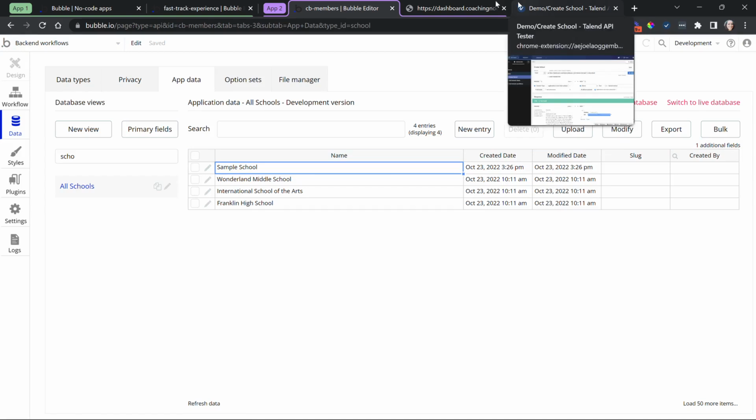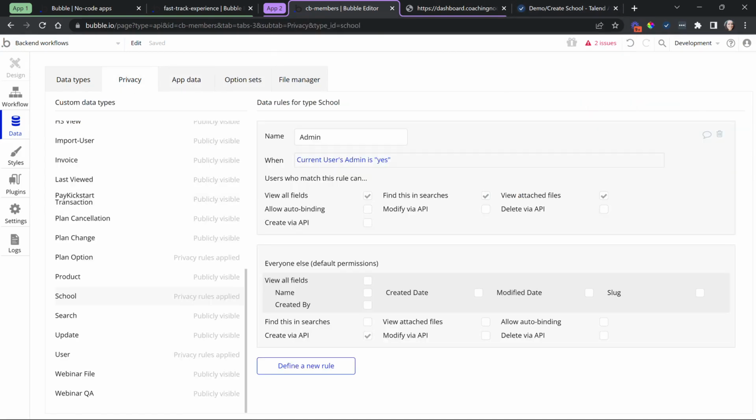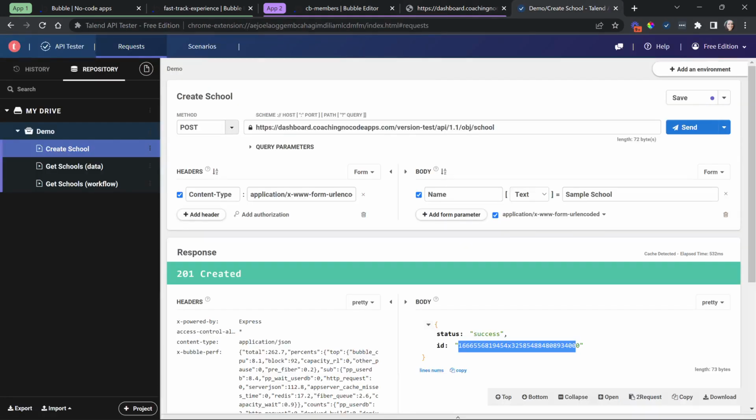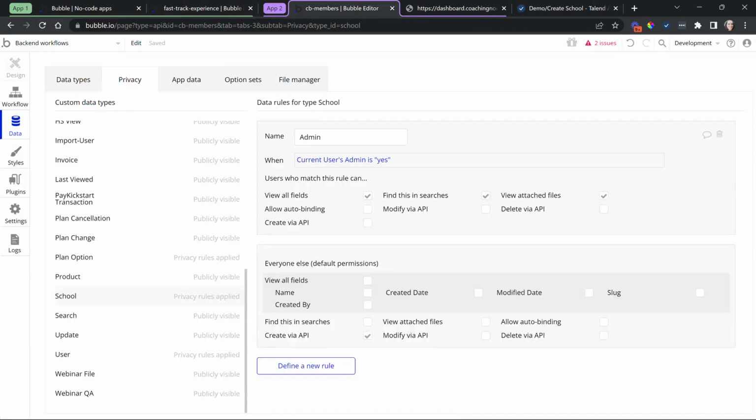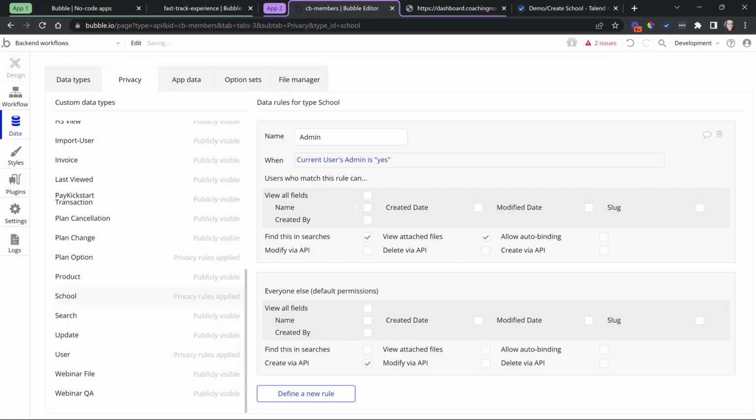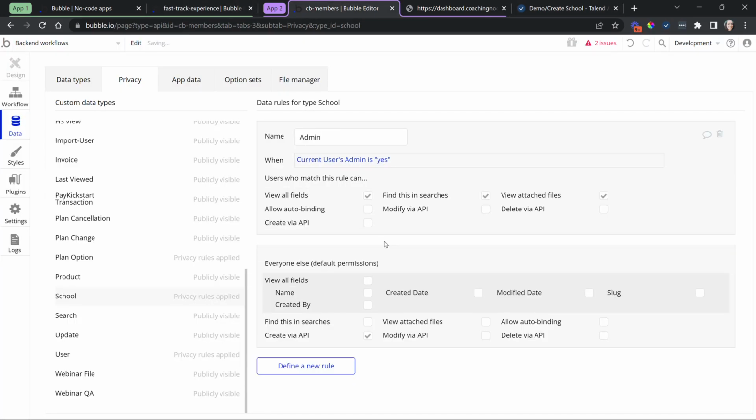Okay. And so that's exactly what that checkbox is for, is to now give specific access to creating or modifying or deleting your records. If you just do a get call, that is simply to read the data, and you can control if they should be found in searches, which specific fields you can access, all depending on what you have turned on or off here in your privacy rules.